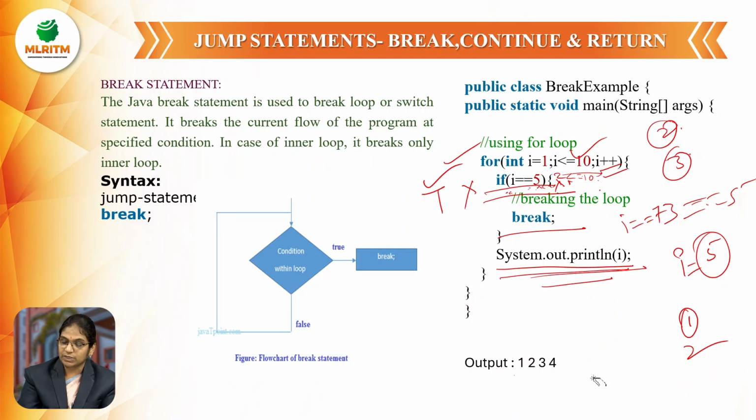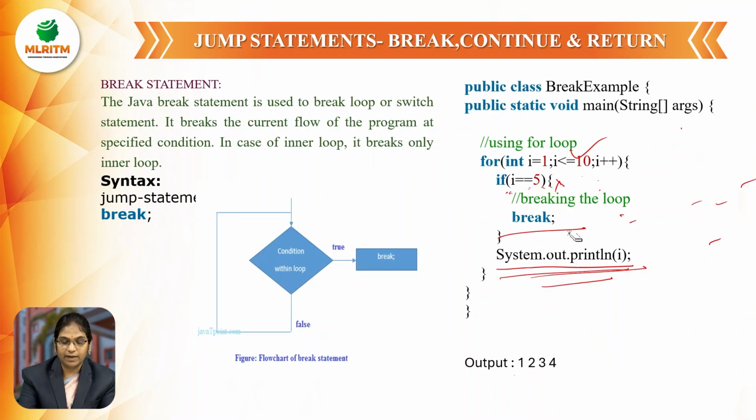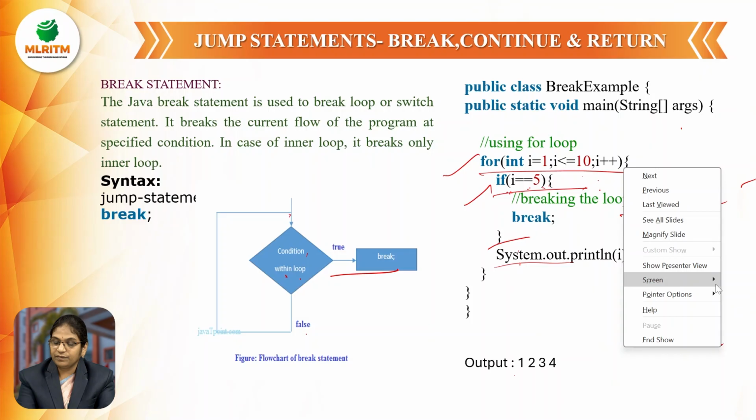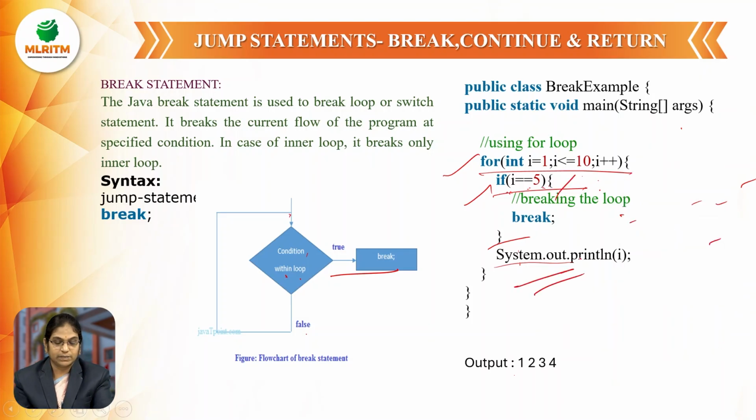So here how the execution is happening: if the condition is satisfied, it breaks the inner loop. It stops executing our inner block. If the condition within the loop is false, then it comes back. If it is true, stop execution of the program. Inside the inner block, we are having the System.out.println statement inside the for loop and the if block. If both the conditions are satisfied, coming out of our loop. And if it is false, printing this statement.